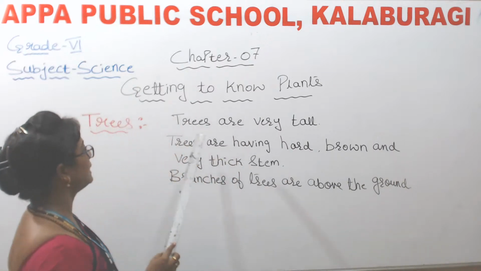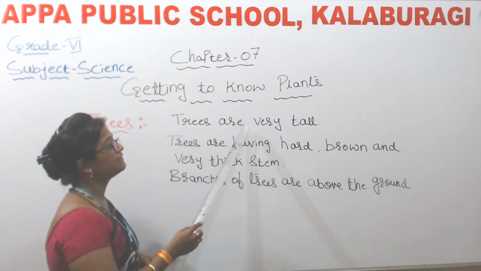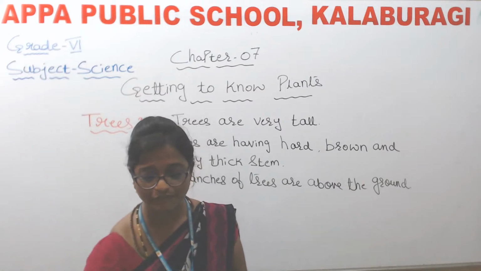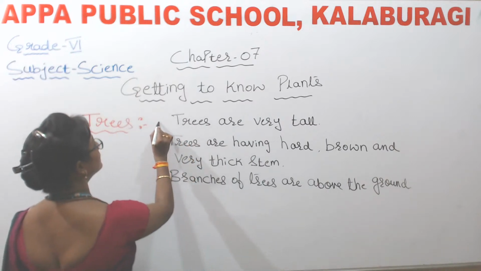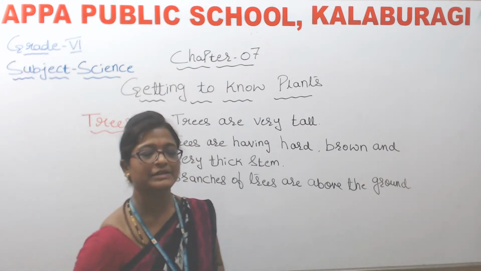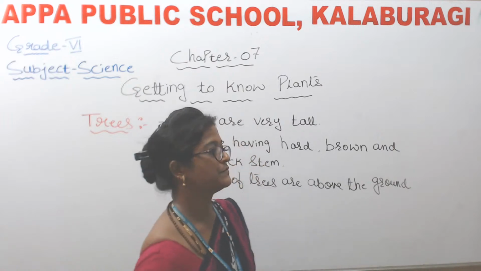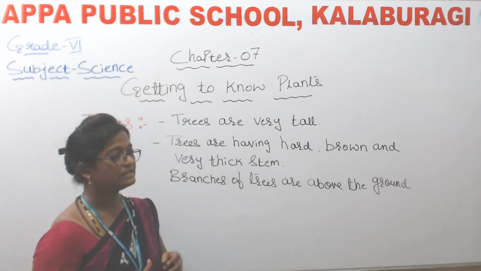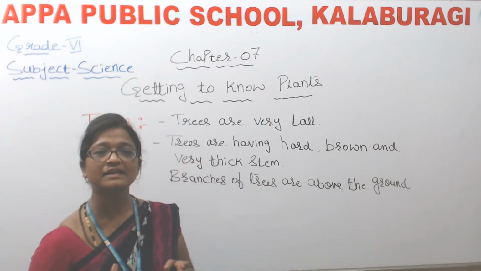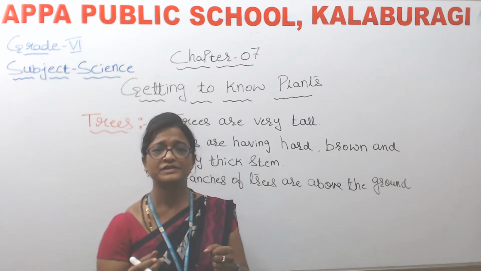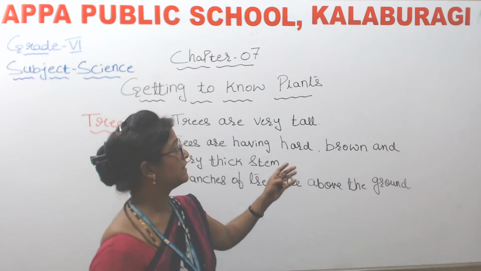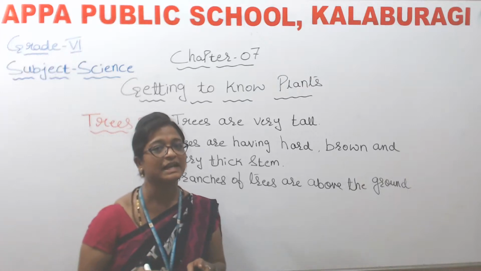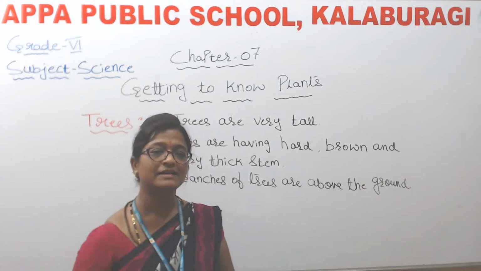Okay, so once again I'll repeat here, trees are very tall. You might have observed trees, isn't it? How is their height? They are very tall compared to herbs and shrubs. Next, trees have a hard, brown and very thick stem. We cannot bend the stem of trees like shrubs, because they are very hard and very thick. So trees have a very thick and hard stem.